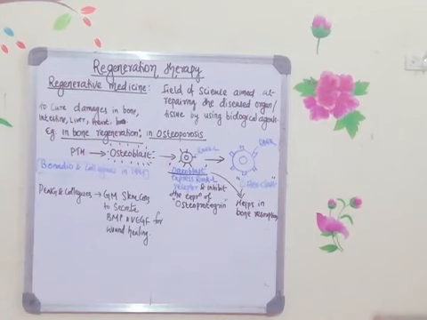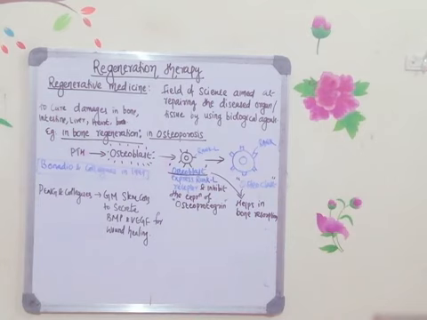So regeneration therapy is a method of treating disease with the help of a biological agent. Regenerative medicine is a field of science aimed at repairing a diseased organ or tissue by using biological agents instead of any artificial method or chemicals such as drugs.